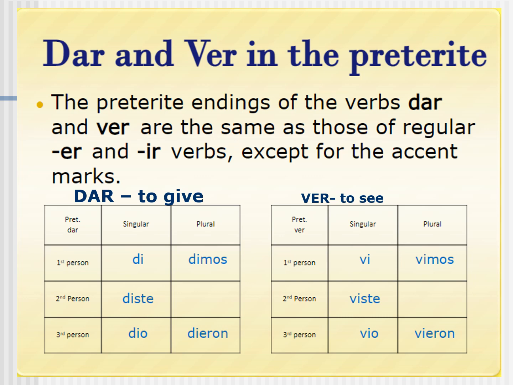The verb ver, to see, so if you say I saw, you saw, etc., you go yo vi, tú viste, él, ella, usted vio, nosotros vimos, ellos, ellas, ustedes vieron. So as you can see, the endings are the same as ER and IR regular verbs, except they don't receive an accent mark.